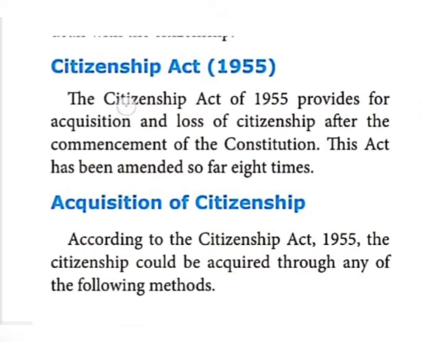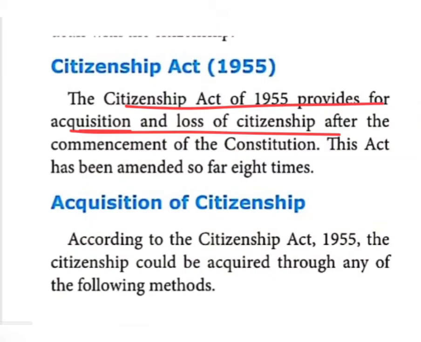So the Citizenship Act provides for acquisition and loss of citizenship after the commencement of the Constitution. Acquisition means getting the citizenship, and commencement means the beginning of the Constitution. This Act has been amended 8 times so far.